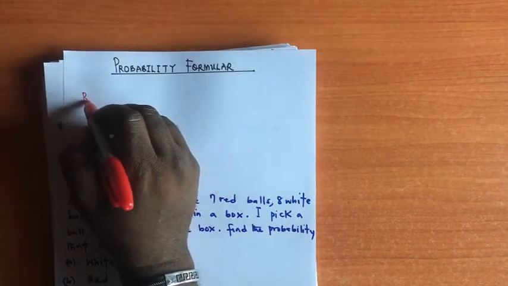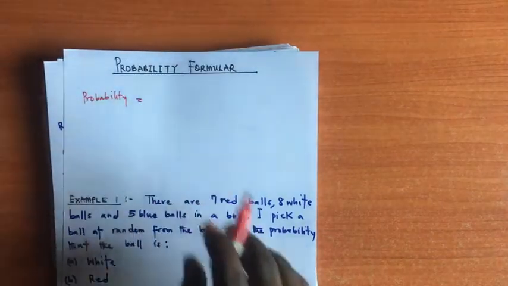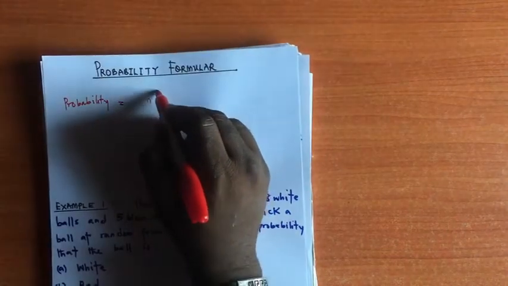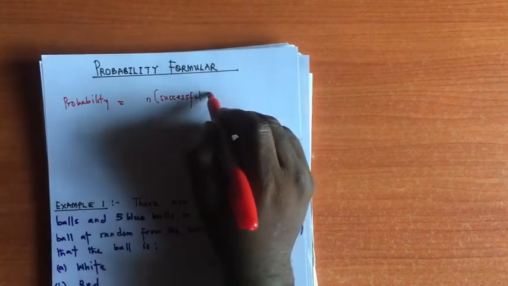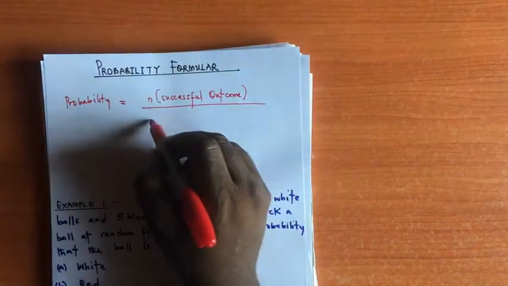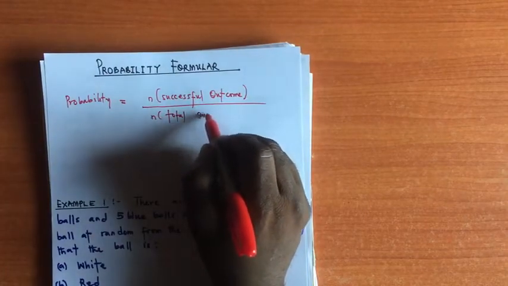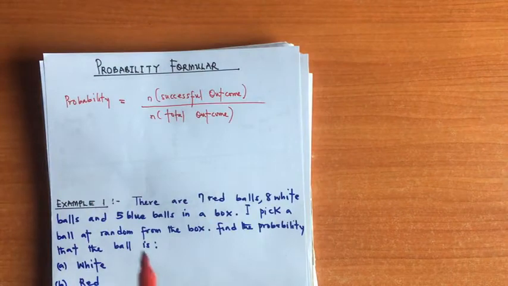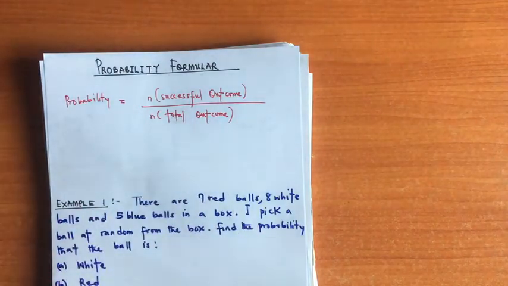Probability equals the number of successful outcomes over the number of total outcomes. That's the formula for probability: the number of successful outcomes over the number of total outcomes.